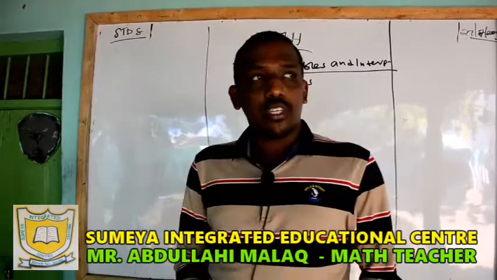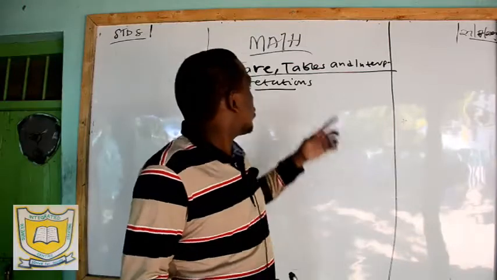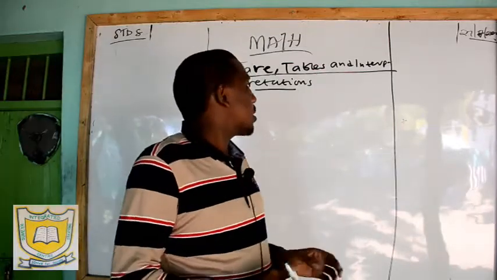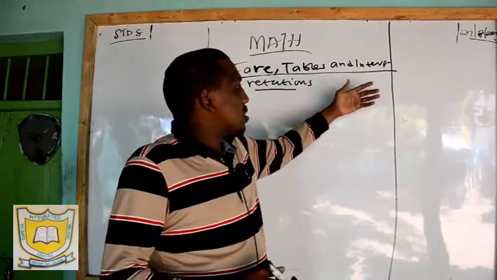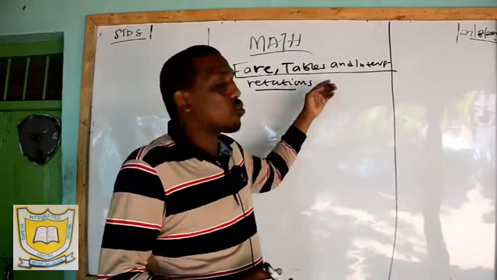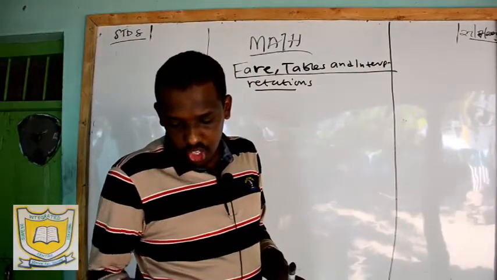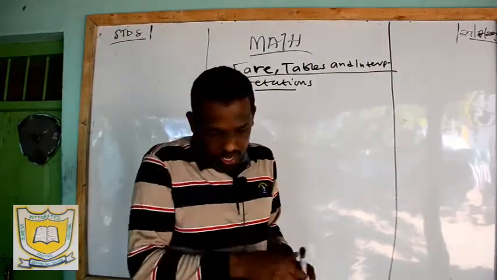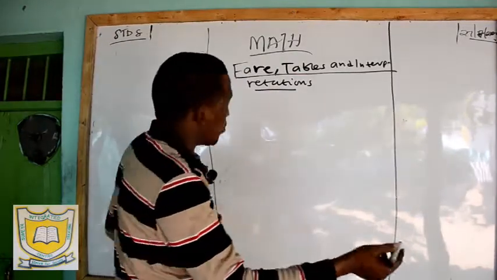Remember, in our previous lessons we have been dealing with time. Today, we shall be looking at fare tables and interpretations, where a person or a vehicle travels from one town to another town, or from one station to another station. Here, you are told what the fare is between the following towns.